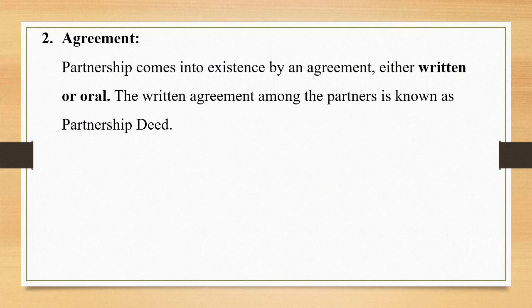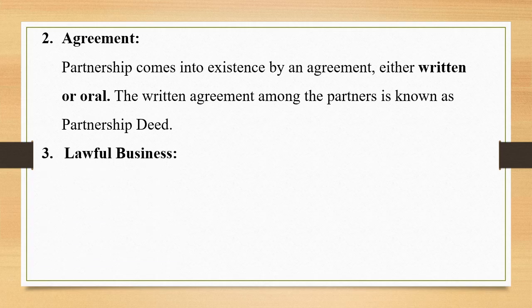Partnership comes into existence by an agreement, either written or oral. The agreement is the basis of their rights and duties. This relationship may exist for a particular venture, for a specific period, or at will. And the written agreement among the partners is known as partnership deed. Number 3,